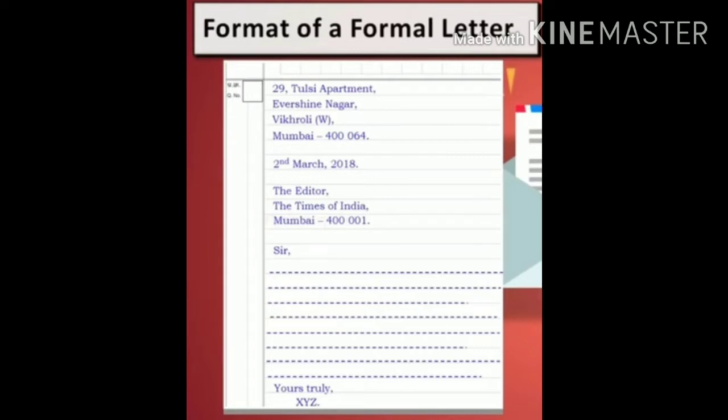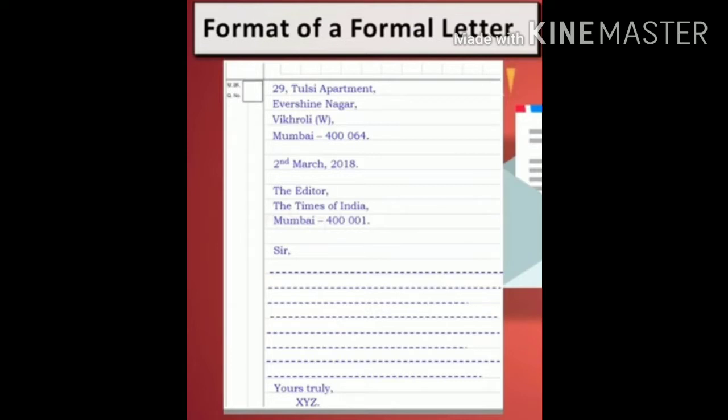Formal letter is an important topic for exams and for day-to-day life also, because a number of times we need to write formal letters for different purposes. So this question gives us 10 marks in the board exam if we attempt it properly. 5 marks are for the correct format and 5 marks are for body content. So let's understand the format of the letter.